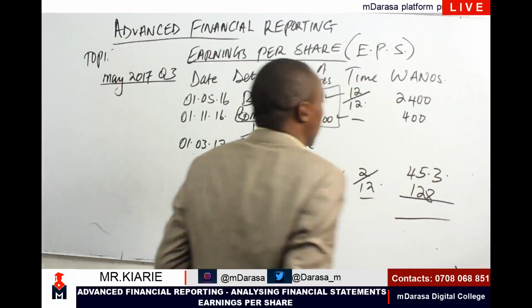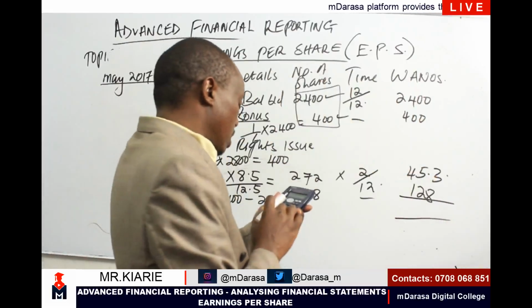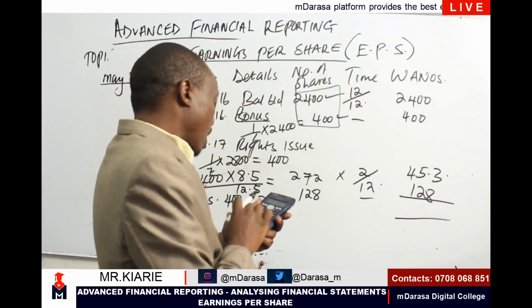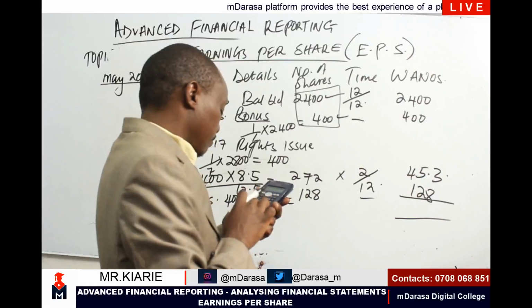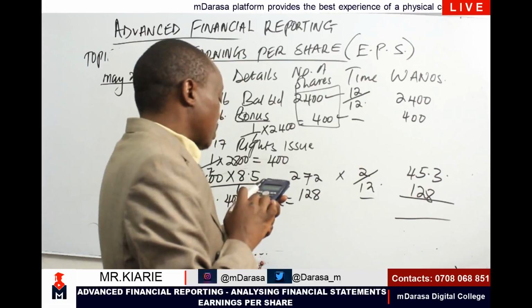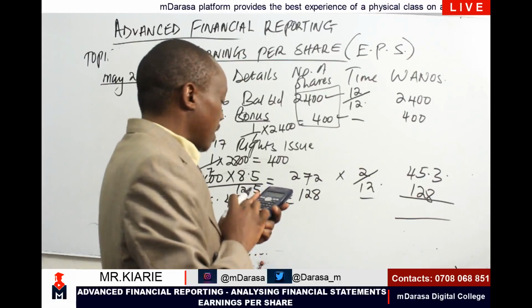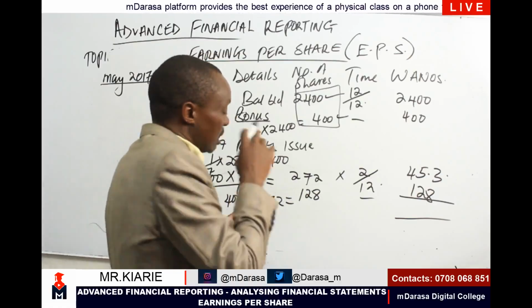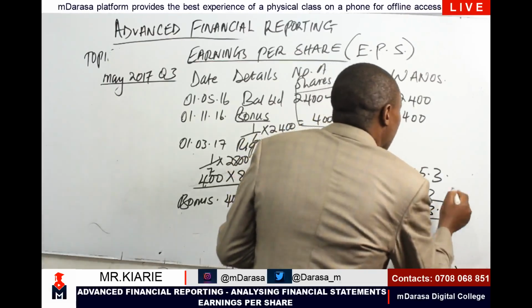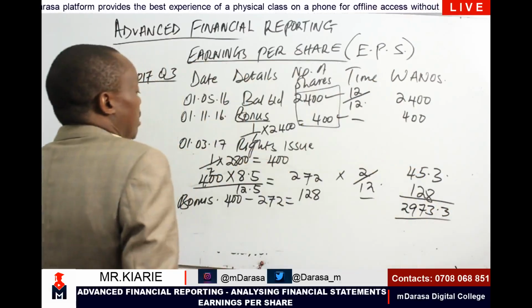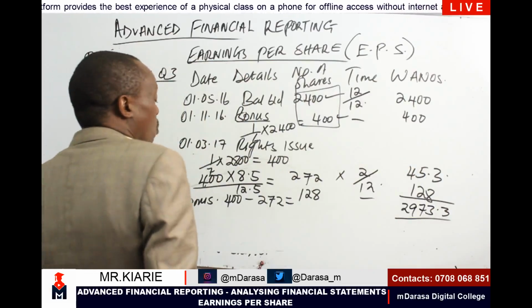So I'll be having 128 plus 45.3 plus 400 plus 2,400, which was the balance brought down. I'm getting 2,973.3. That is my denominator, or rather the WANOS.